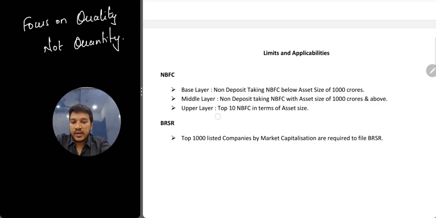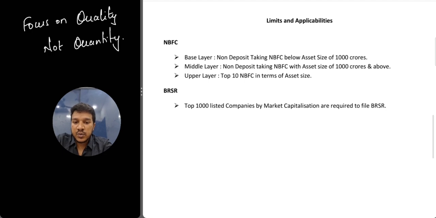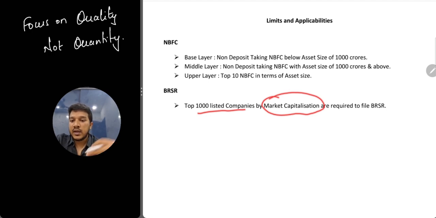Very important. And then upper layer, top 10 NBFCs in terms of asset size will be in your upper layer. And top layer I've not included because most of the time it's empty. So that's why I've not included top layer here. So again, in NBFCs, this is important. And then BRSR, last one, it is applicable for top 1000 listed entities by market capitalization. I can ask you in MCQs as well. So market capitalization, this is very important again.